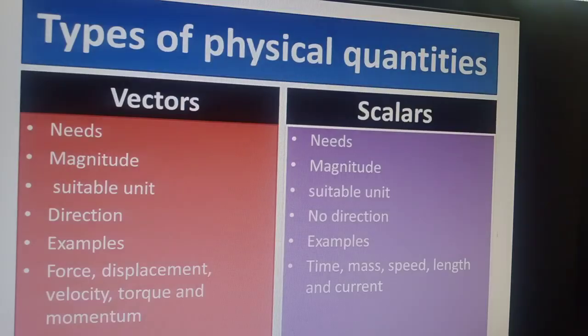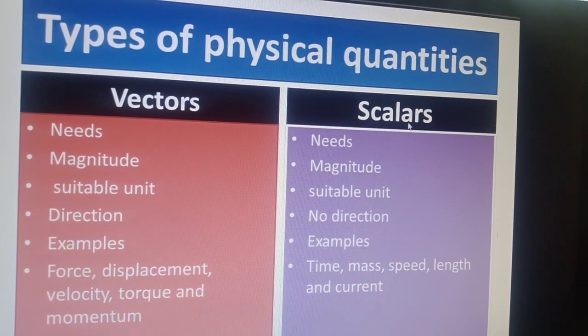Now, physical quantities are divided into two categories. They are known as types of physical quantities. One is called vectors and the other is called scalars, or vector quantities and scalar quantities. Viewers, what are these quantities?